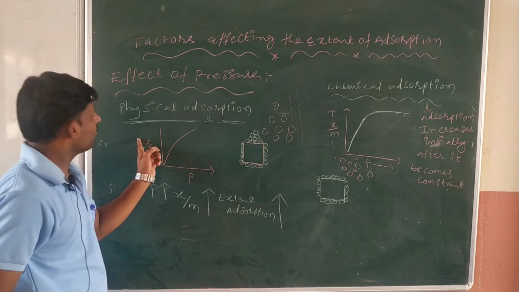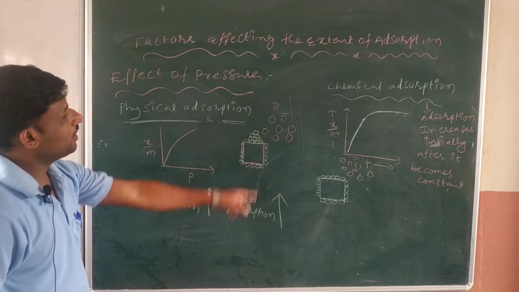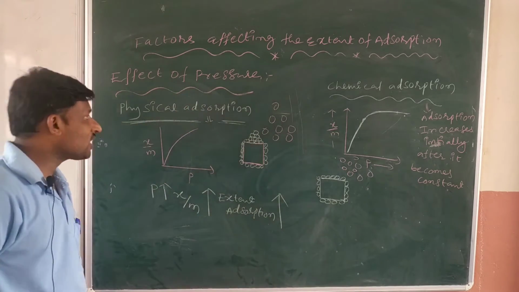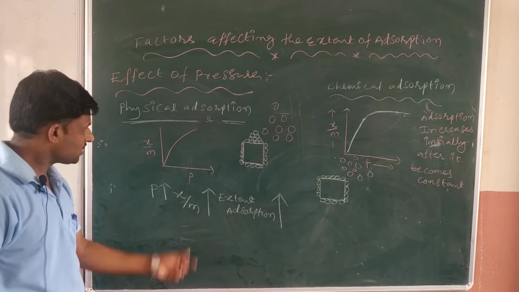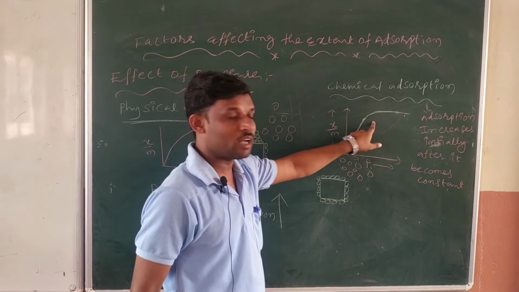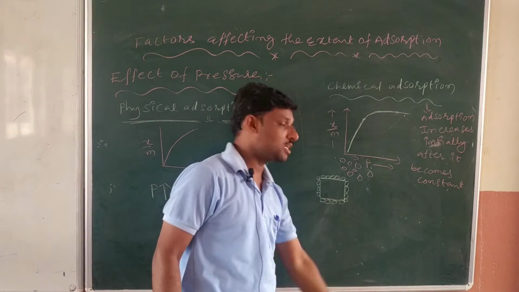So the effect of pressure is different in physical adsorption and chemical adsorption. Here it increases continuously; here it increases up to a certain level and then becomes constant. Why?